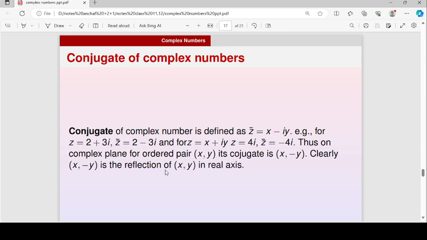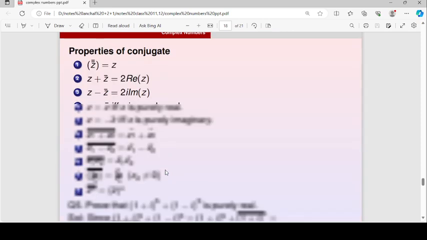Thus, on the complex plane, for the ordered pair x comma y, its conjugate will be x comma minus y. So we can see this is the reflection of x comma y in the real axis. So the conjugate of any complex number is the reflection of that number in the real axis.